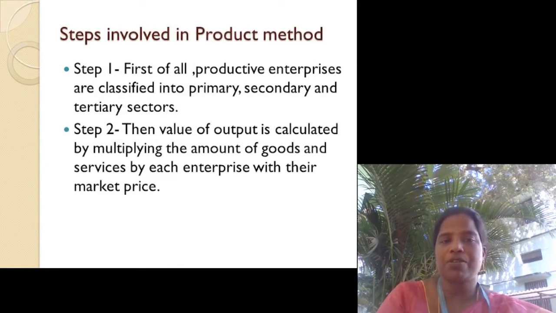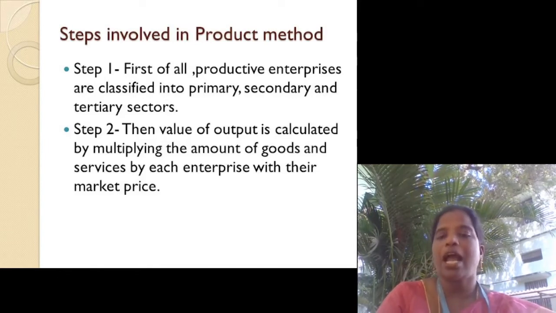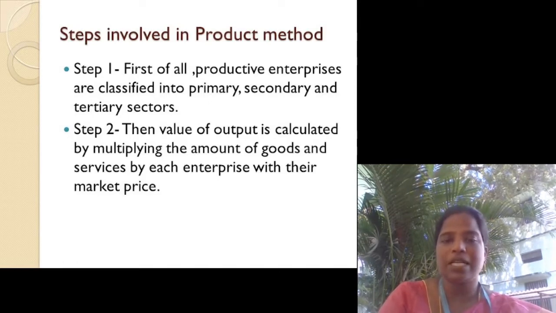In step 1, first of all, productive enterprises are classified into primary, secondary and tertiary sectors. So the production process is divided into 3. In the primary sector, agricultural and allied activities come: agriculture, poultry, fishing, animal rearing, all this comes under the primary sector. Second is the secondary sector, mainly the industrial sector. Then the tertiary sector, that is the service sector. So first we divide the productive enterprises into 3 sectors: primary, secondary and tertiary.